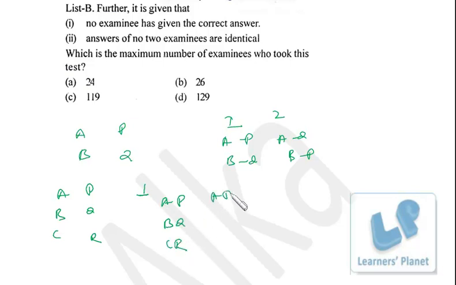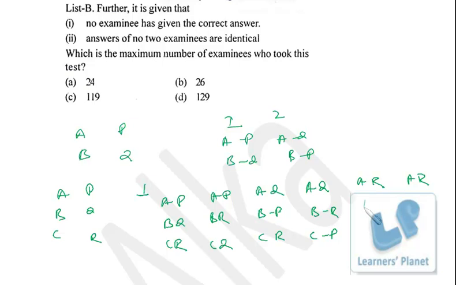Second student is matching, suppose AP we take it as it is, instead of BQ we take BR and CQ. Similarly if we take AQ, it is BP and CR, or BR and CP. The same thing is for AR. If we take AR, it is BP, CQ or BQ, CP. Now these are the total possibilities.